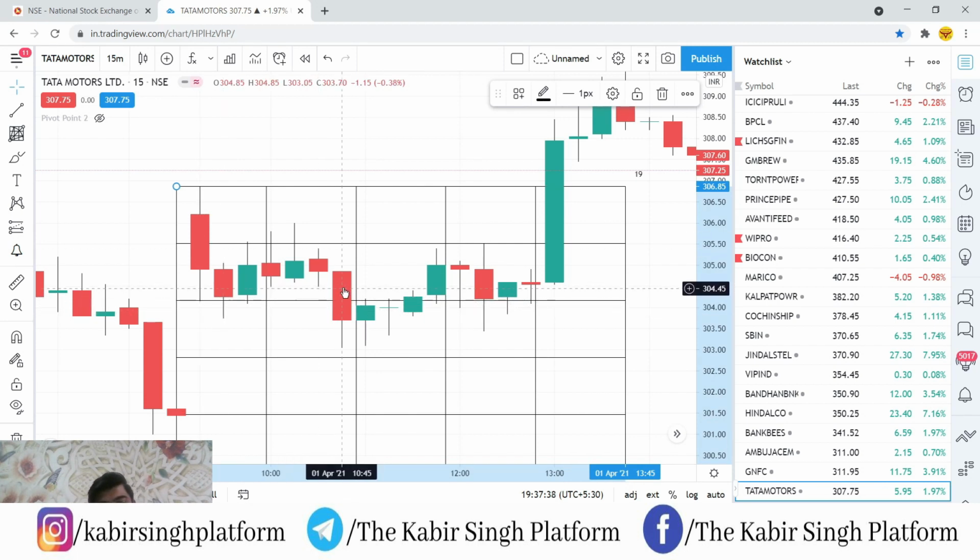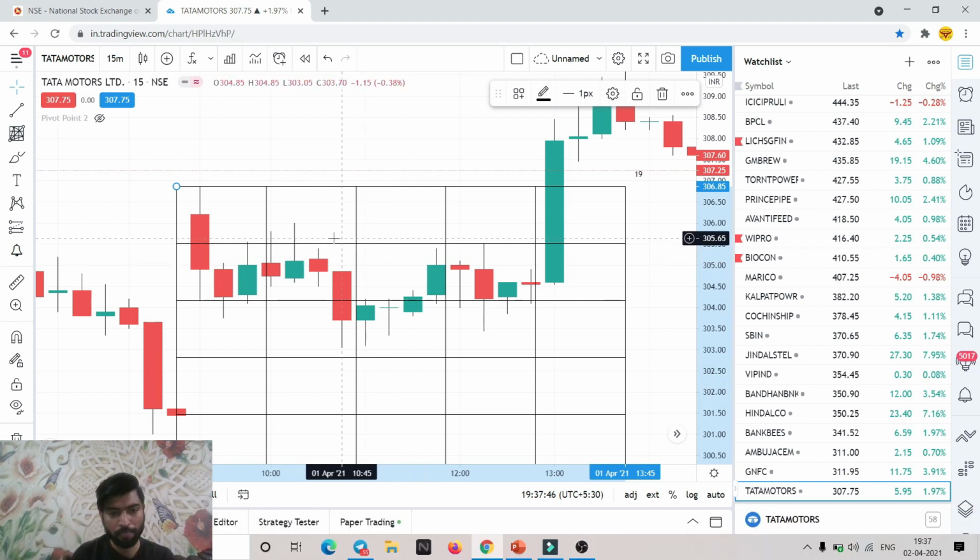If you see, this candle has gone below the trigger candle low, so you would have taken an entry in this. But in this case, the reversal came, it did not go to the next Gann square level, and there is a reversal. So if you would have kept your stop loss at this Gann level, your stop loss would have been hit. And if you would have kept your stop loss here, then also it would have been a stop loss for you.